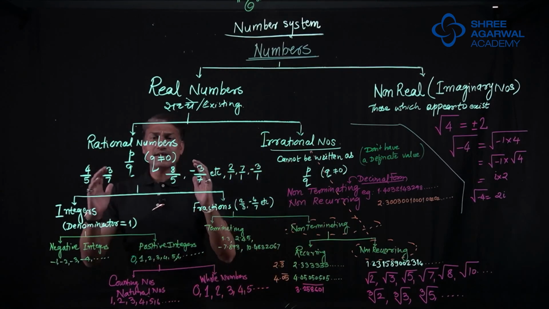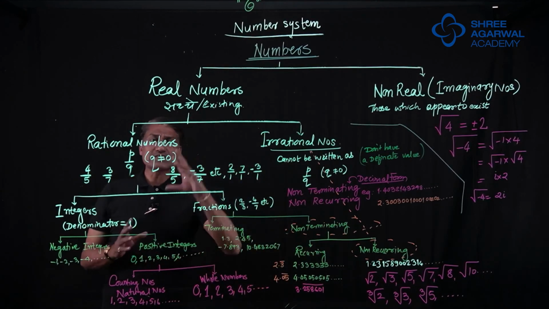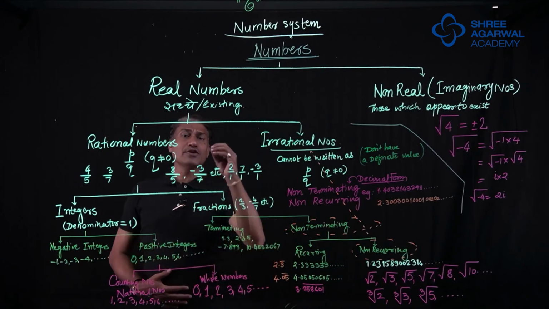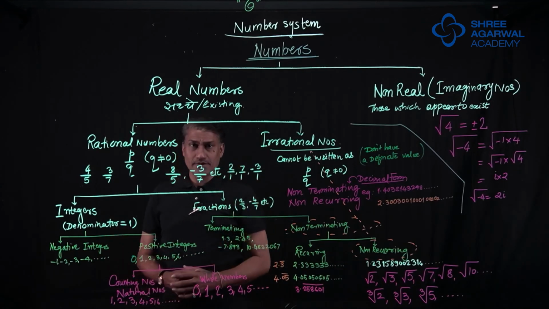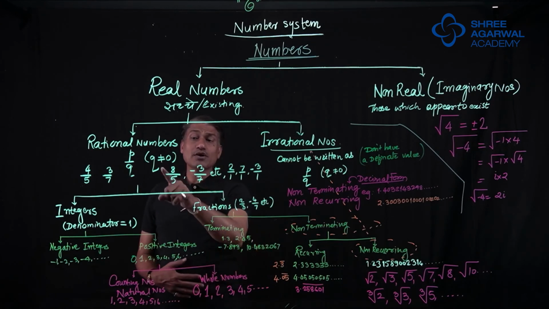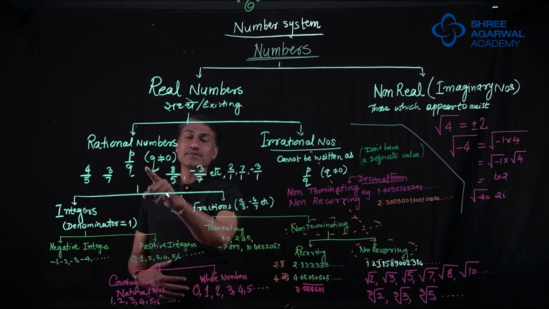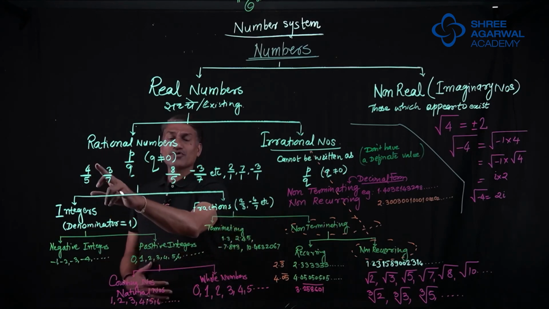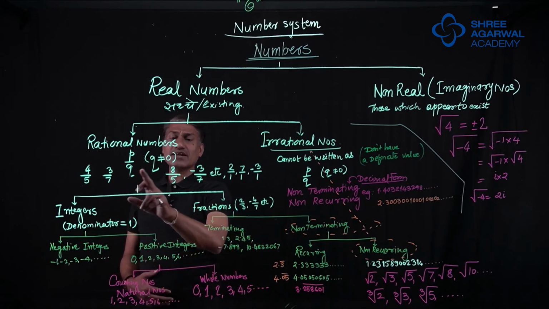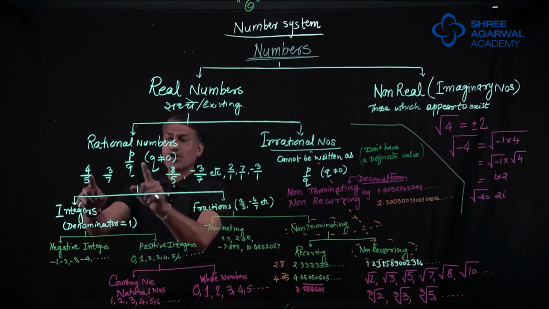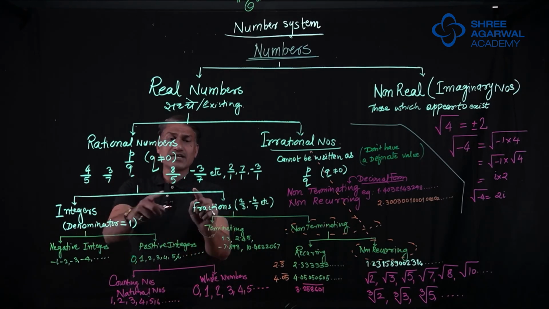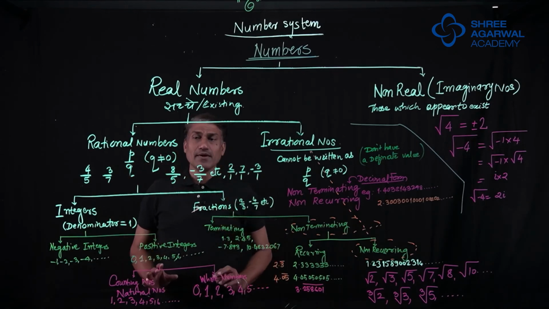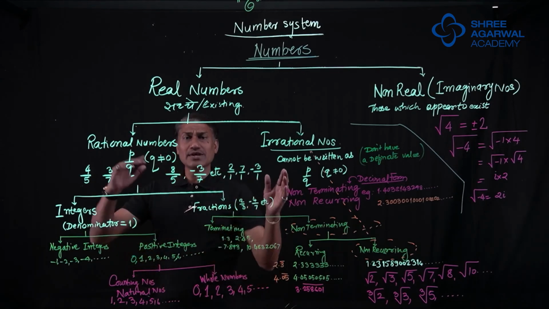Now what are rational numbers, my dear friends? Since the beginning we are learning that any number which can be written in the form of numerator upon denominator, but the denominator should not be 0, such numbers are called rational numbers. Examples we saw: 4 upon 5, 3 upon 7, 8 upon 5. These are all positive rational numbers. And here is a negative rational number, minus 3 upon 7. So rational numbers are positive also, negative also.